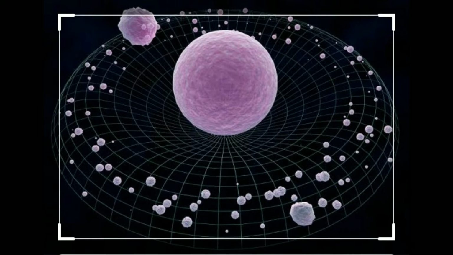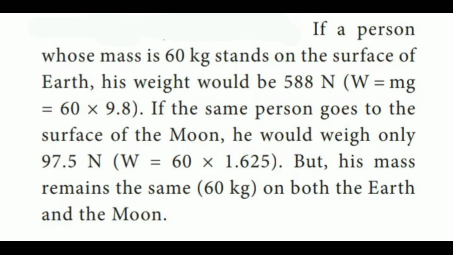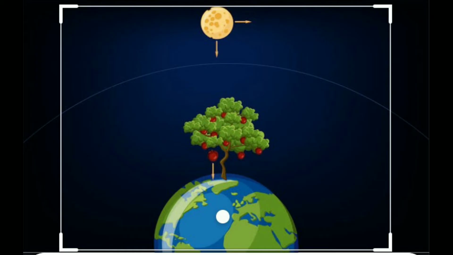So mass is the same, weight is different.